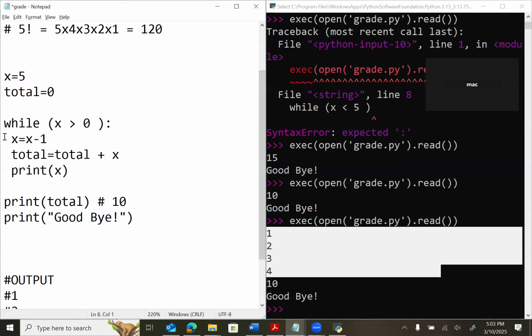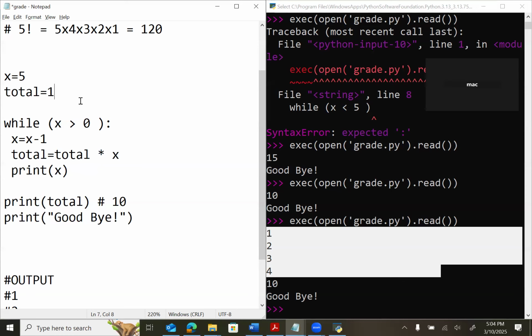Wait, Mister. X minus 1, the total. You have to change total, sir. Total will be multiplied by x. Okay, but we have to define total. Total should be 1, because if it is 0, then every time you multiply anything, it will become 0. So the starting value should be 1. Even if you multiply 5, it will be 5. Right?